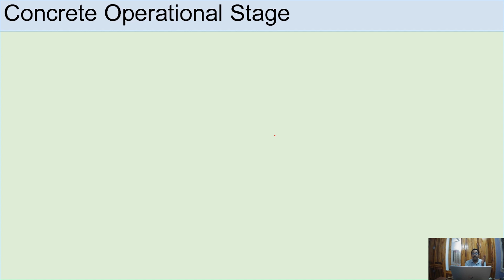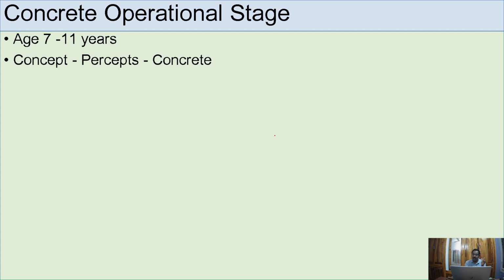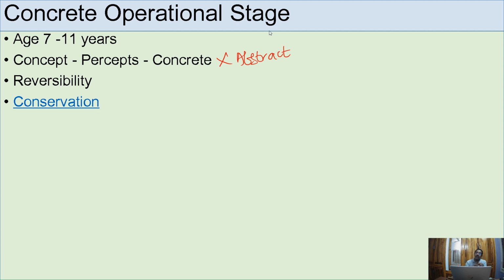Now we move to the third stage, the concrete operational stage, 7 to 11 years. So a concrete is needed. What is concrete? The opposite word is abstract. Abstract means which we cannot see by our eyes, whereas concrete means seen by our eyes, a percept. It's needed to easily understand. That is why teachers use TLMs in this stage. If TLMs are there, they can easily understand the concept. Reversibility will be formed. They can think forward or backward or in any steps. Conservation will be formed because they have grown up.